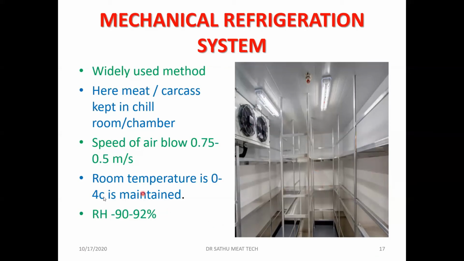If it is more than 92%, mold growth or fungal growth will be favored. If it is less, the shrinkage loss or the chilling loss will be more, which will again affect us. Loss of moisture is loss of money. So we have to be very careful. So the relative humidity that we maintain is around 90 to 92%.